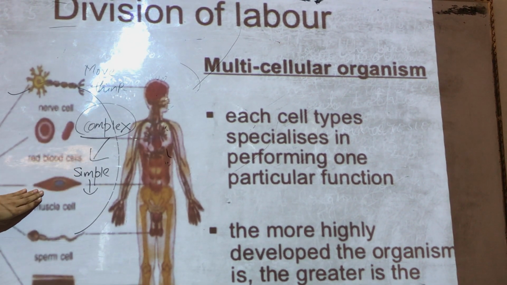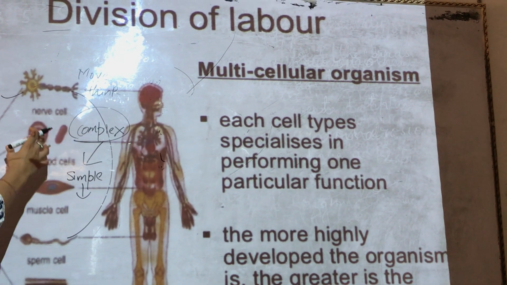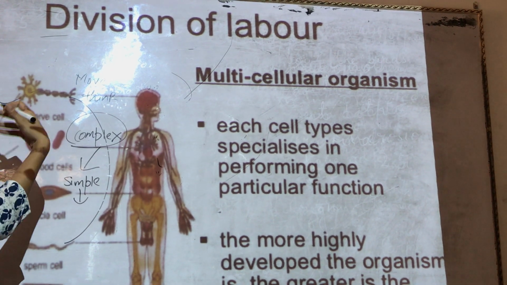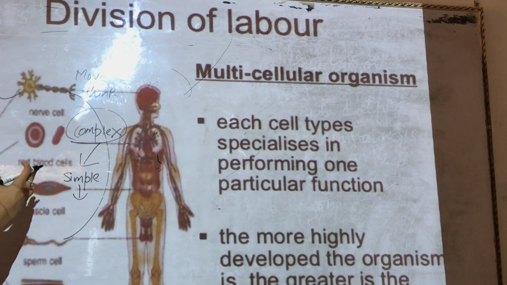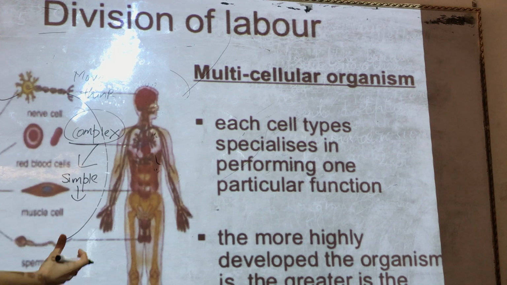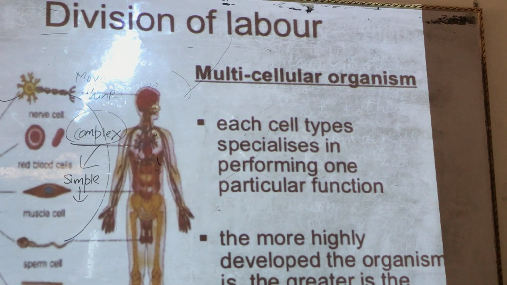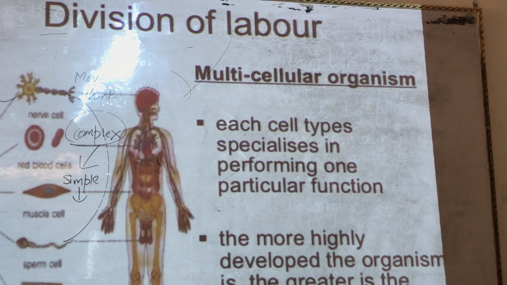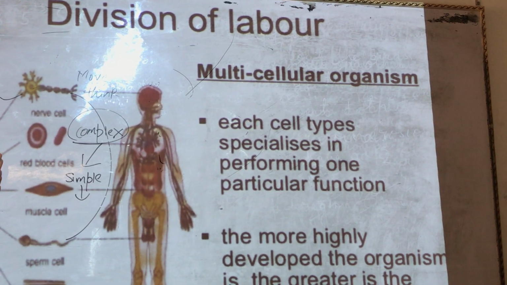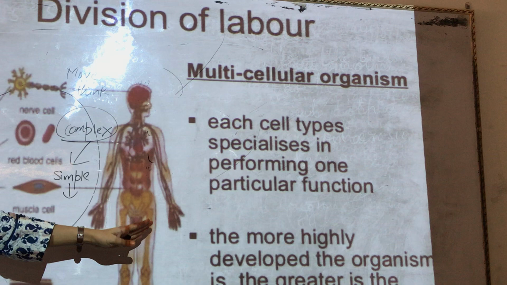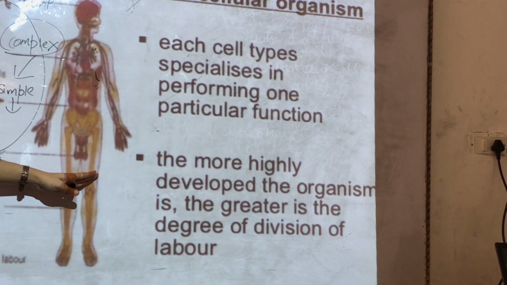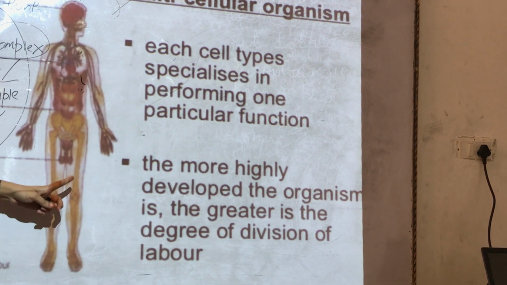Muscle cells have a different function. They combine, they form tissue, they make their team and they do their own work. They don't disturb any other tissues. So that is called division of labor, and this term is common in all the multicellular organisms including plants. The more highly developed the organism is, the greater is the degree of division of labor.